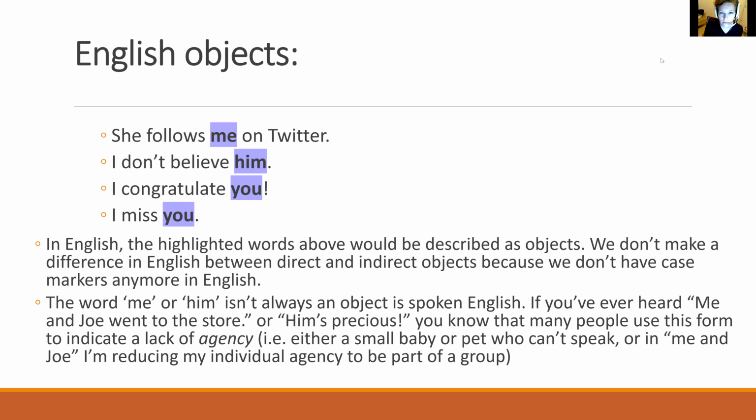So let's start with English. In English, just like with the four sentences that we did a couple slides back, these me, him, you, these would just be described as objects. We don't make a difference in English between direct and indirect objects. You may have to do that in an English class, but we don't make any difference. We don't have a him and a hin, right? Or a me and a mir. We don't have that. It's just an object. If it's an object, it looks like that. If it's a subject, it looks different. So your subject is I, and your object is me, and your subject is he, and your object is him. And you looks the same.